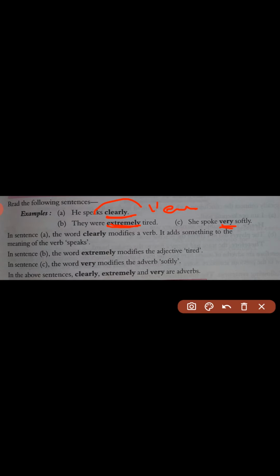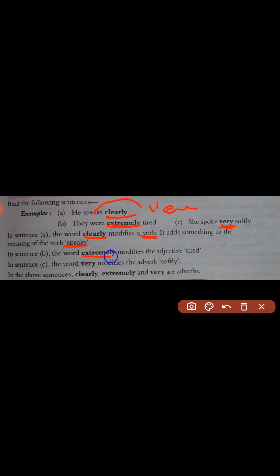In the first sentence we have the word clearly, and it modifies the verb given in the sentence, that is speaks. So in this example we can understand the way of his speaking. The word clearly adds some more meaning to the action verb speaks. That is why it becomes an adverb in this sentence.